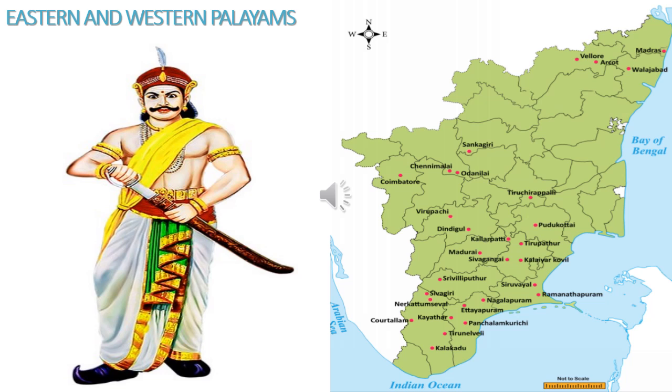Then the prominent Western Palayams were Udumalai, Talavankottai, Naduvakurichi, Singampatti and Saidur.